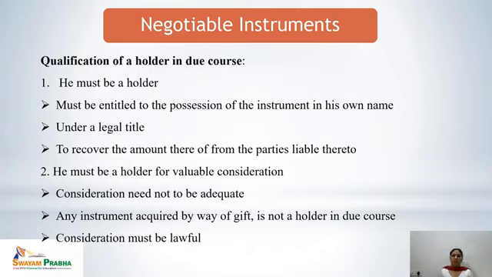So any instrument acquired by way of gift is not held by a holder in due course. That means without consideration, a negotiable instrument cannot be a valid negotiable instrument, or it cannot be held by the holder in due course.